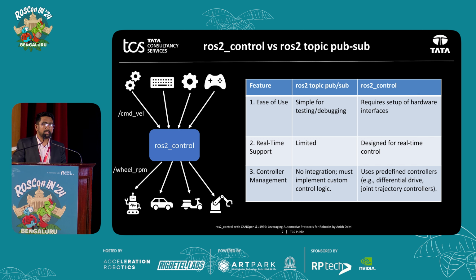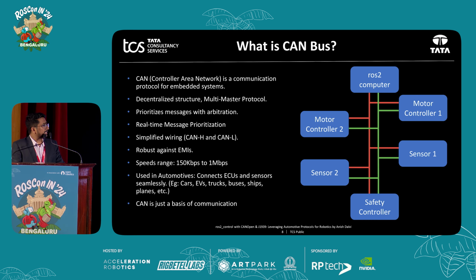Now I'll slowly explain what is CAN and then CANopen. So this is what a normal CAN network looks like. CAN stands for controller area network. It's one of the communication protocols that is used in embedded systems. Then it's a decentralized structure, multi-master protocol. What it means is that there's no single master or single slave. Anybody can be a master at any time, and it's not dependent on any one of them. For example, the safety controller can directly talk with the motor controller, and vice versa.